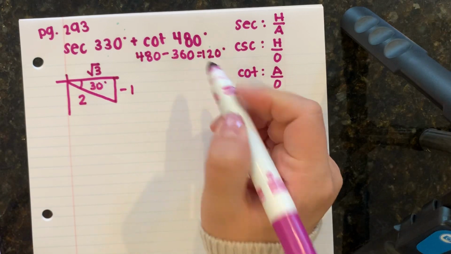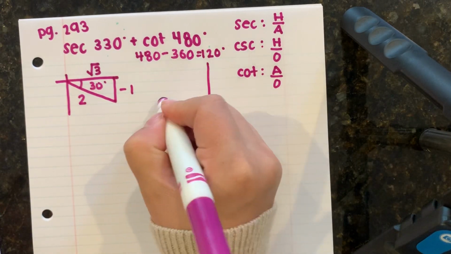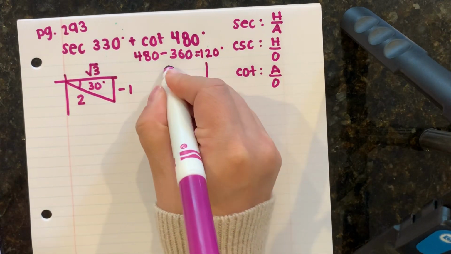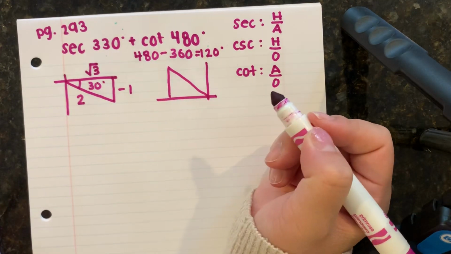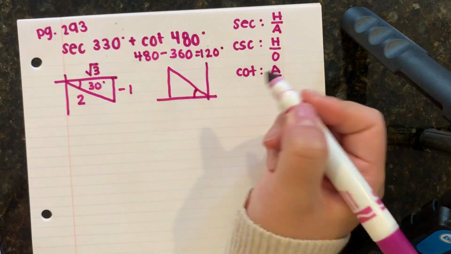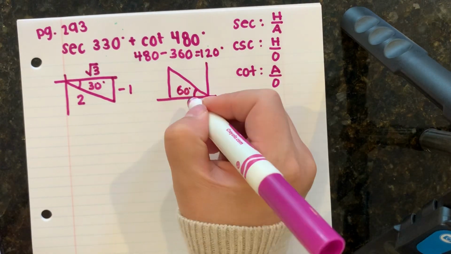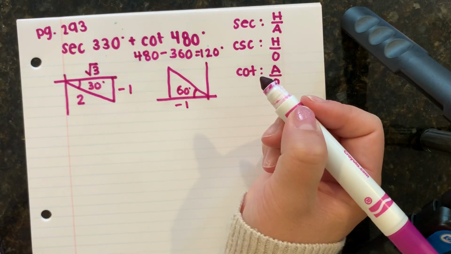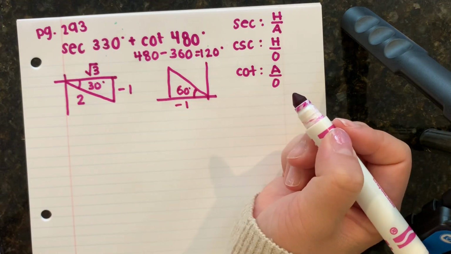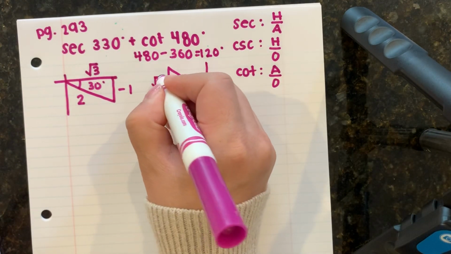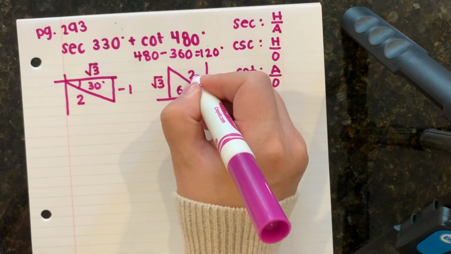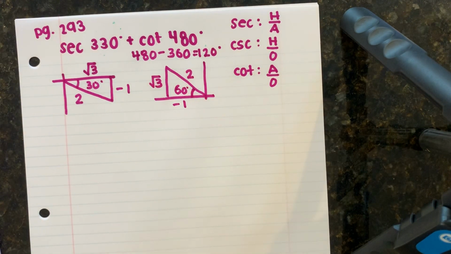Now my second one is 120 degrees. I know that that falls between 90 and 180, and this distance right here would be 180 minus 120, which is 60 degrees. So my adjacent is going to be -1 because it comes to the left of the origin. My opposite is going to be square root of 3, and my hypotenuse is going to be 2.